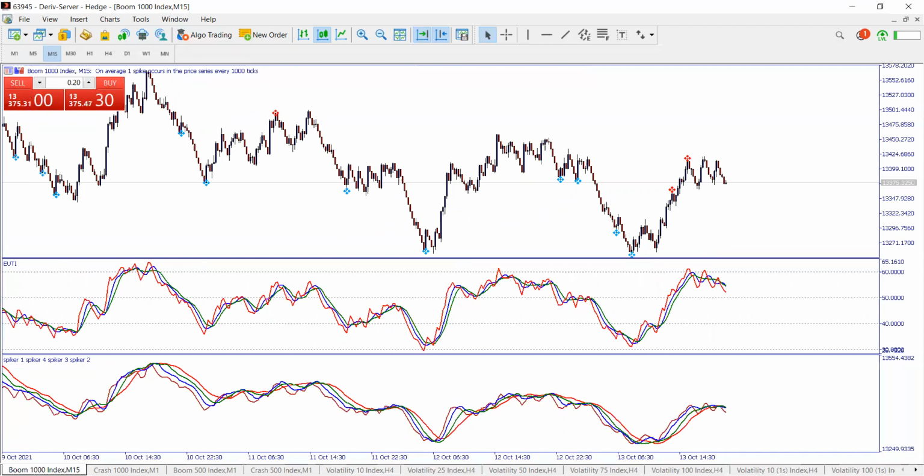Check on your UTI level. If it is Boom 1000, go to the M15 time frame and check if it is on level 40 on UTI.